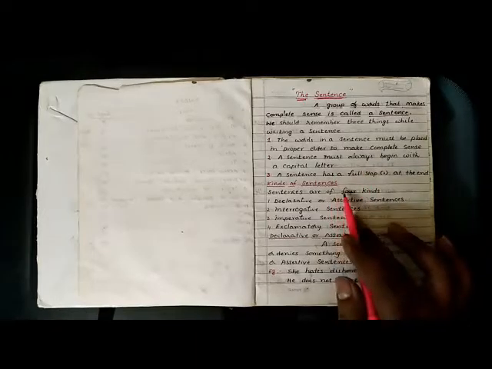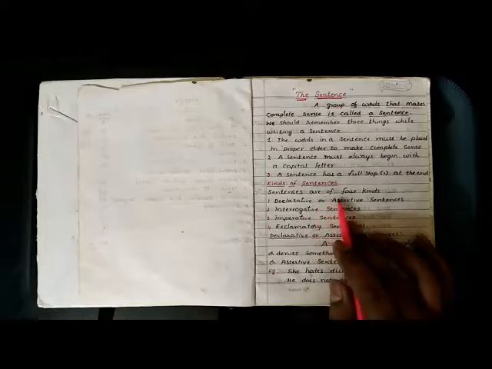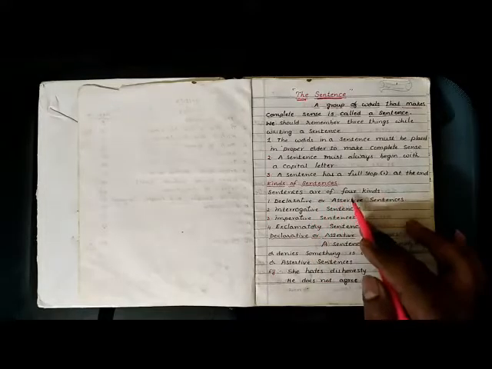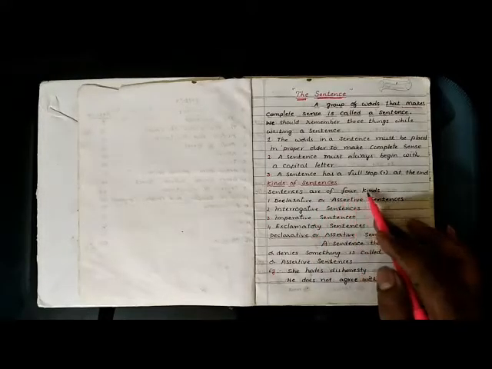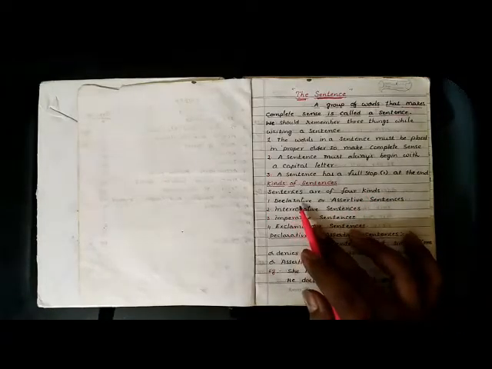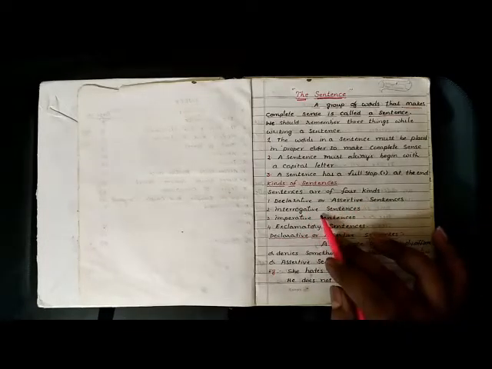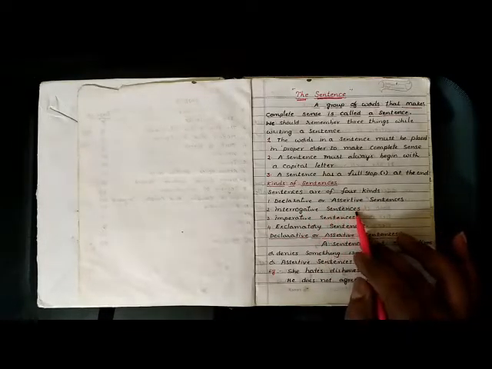Let us see the kinds of sentences in English. So here sentences are four kinds. How many? Four kinds. There are four kinds of sentences in English. The first one is declarative or assertive sentences. The second one is interrogative sentences.